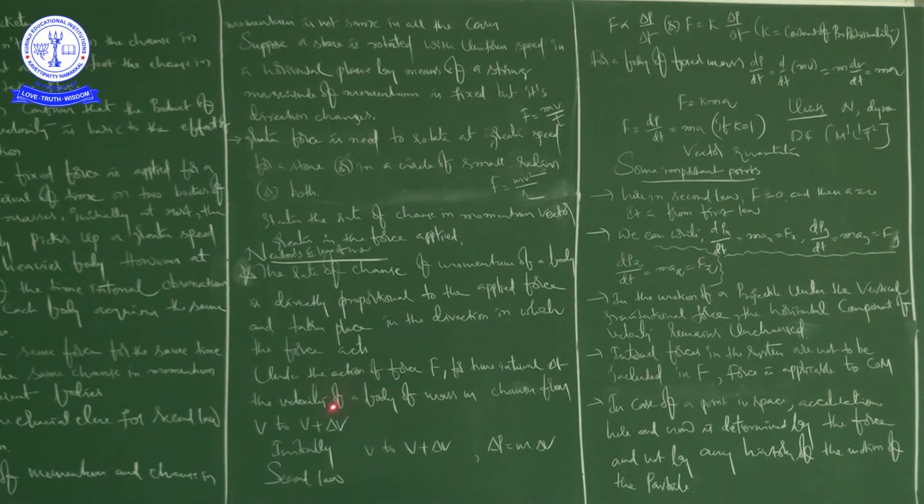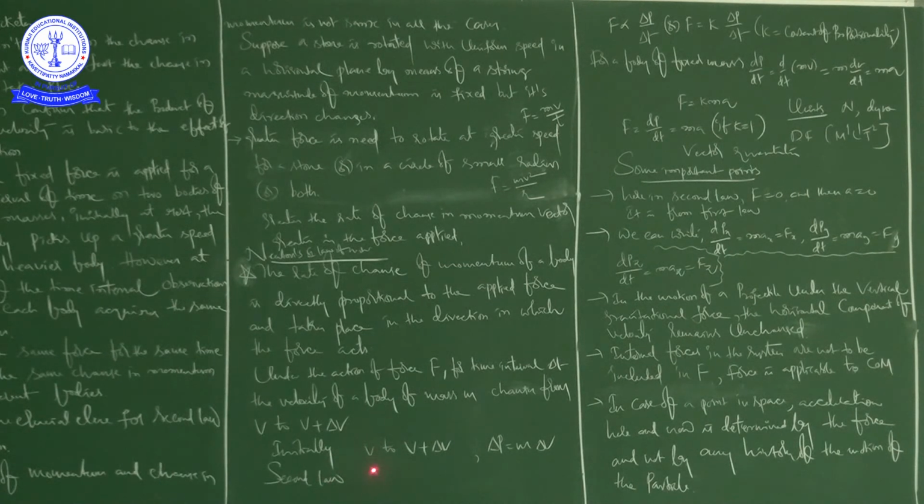Okay, right. Next, under the action of force capital F, for time interval delta t. Just imagine one situation to derive an expression for force mathematically. Under the action of force capital F for time interval delta t, if the velocity of a body of mass m changes from v to v plus delta v, right?